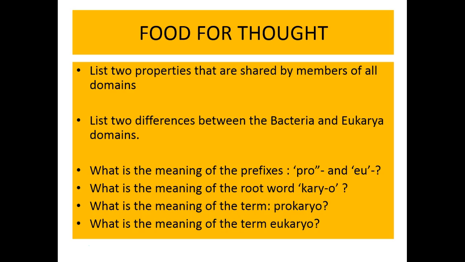In reading your textbook, you should have found what the prefixes pro and eu mean. What does the root karyo mean? And therefore, what does the term prokaryote or eukaryote mean?